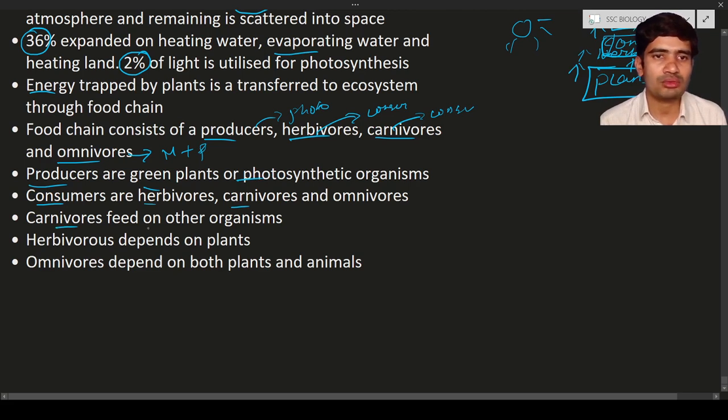Here, if you see, the carnivores feed on other organisms. If you see the cheetah or tiger, they feed on other organisms like deer or rabbit, and so on. Herbivores depend upon the plants, like cow, goat, sheep, etc. They depend upon plant material. Next, omnivores depend on both plant and animal material. So this is the difference between producers, consumers, and so on.